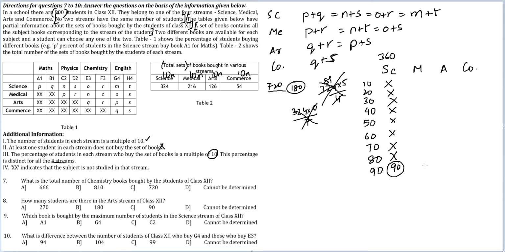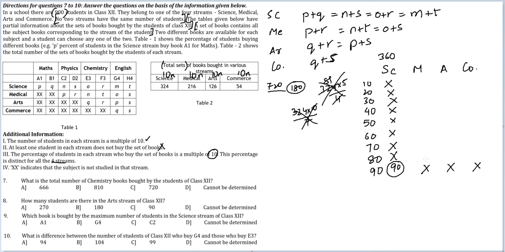And if there is 90% here, medical cannot have 90, arts cannot have 90, commerce cannot have 90, because we were told the percentage is distinct for all the 4 streams. Let's do it for medical now. Hopefully you can also see that taking the percentage number in smaller cases is slightly redundant, because the smaller you go, the larger the number of people in medical, and you have a limit on how large you can go here. So let me go backwards.